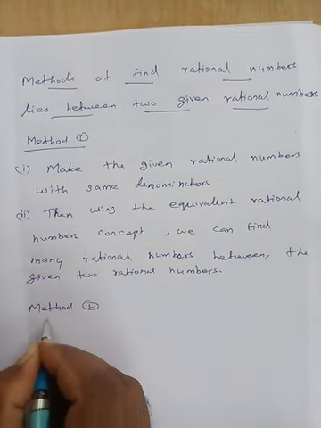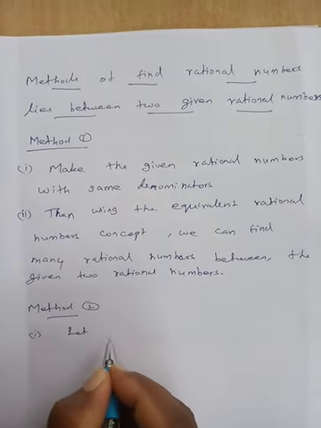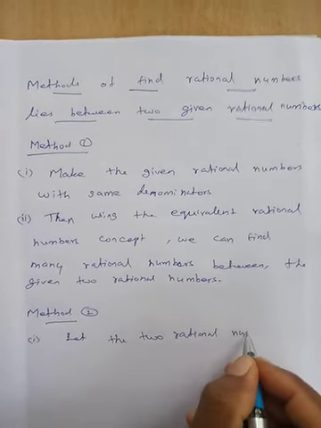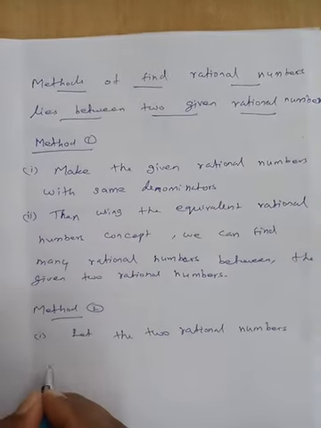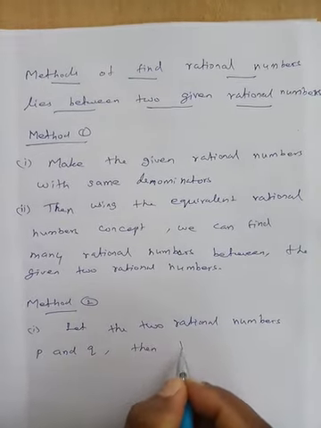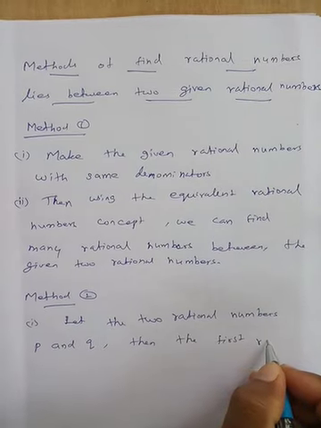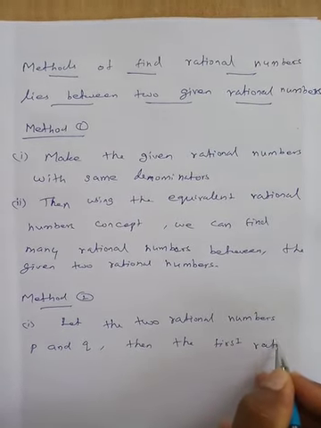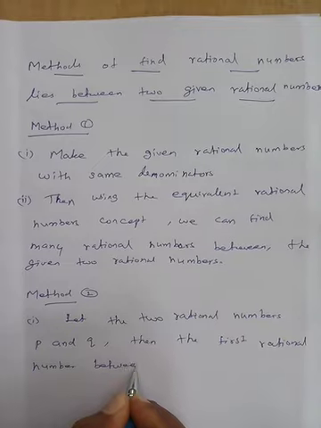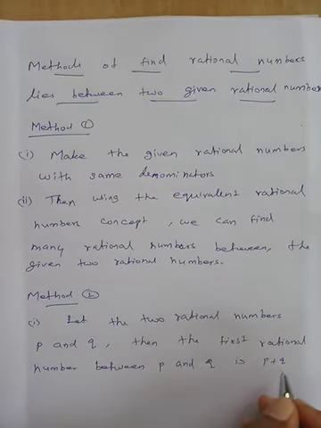Method 2. First step, let the two rational numbers be P and Q. Then the first rational number between P and Q is P plus Q divided by 2.